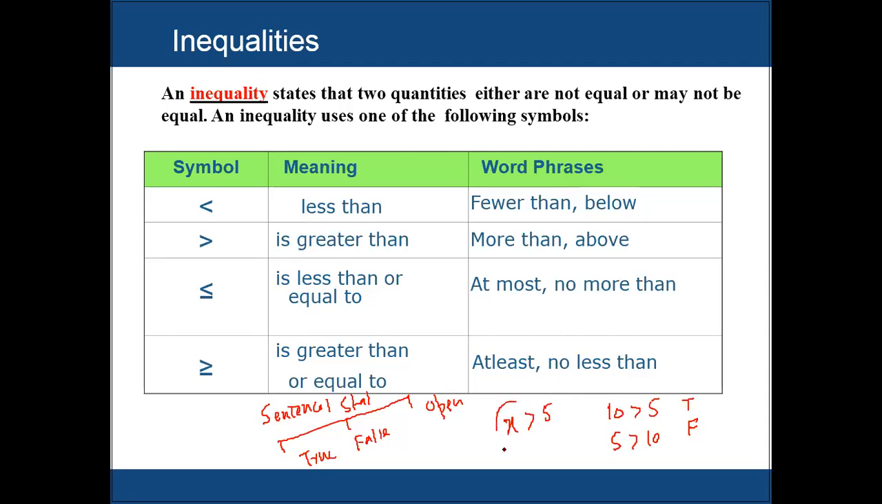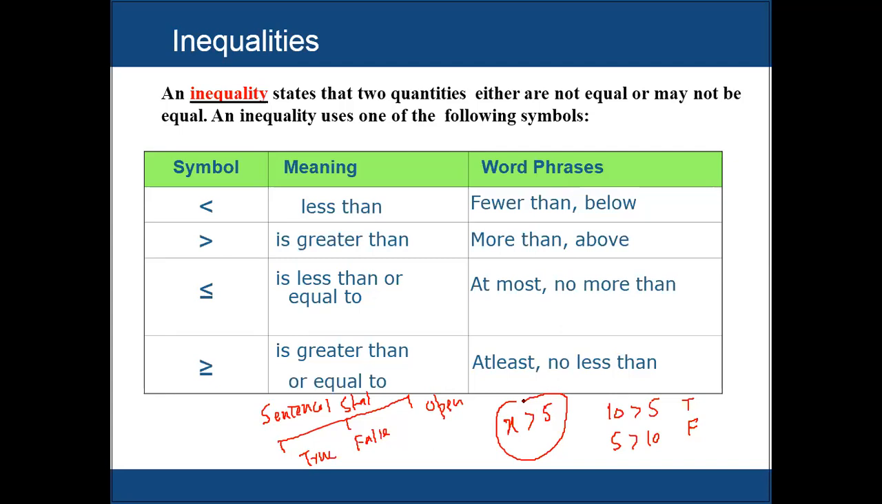So x is greater than 5. Now we don't know what x is. This statement is called what? This statement is called an open statement. Unless and until we know the value of x, we can't say whether it is true or false. So we say this is an open sentence. Open means we don't know whether it is a false or true statement.